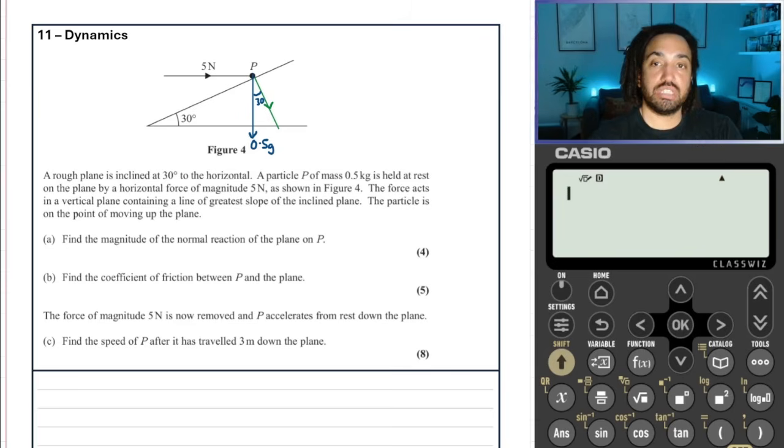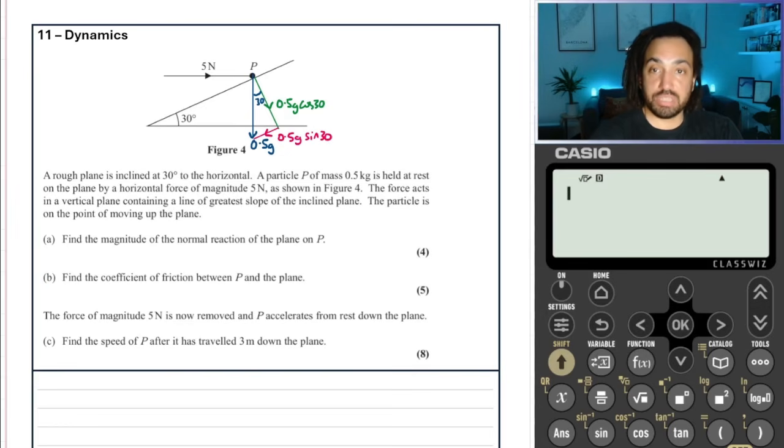So 30 degrees, which means this force here is 0.5 g cos 30 because it is adjacent to the angle 30. And then we can also draw this force on here like so, and this one will be 0.5 g sine 30 because it is opposite the angle 30.